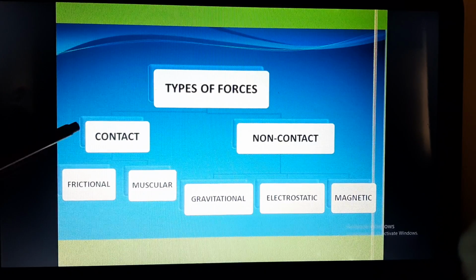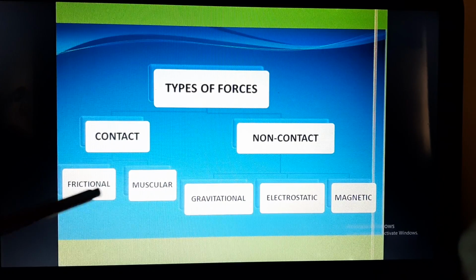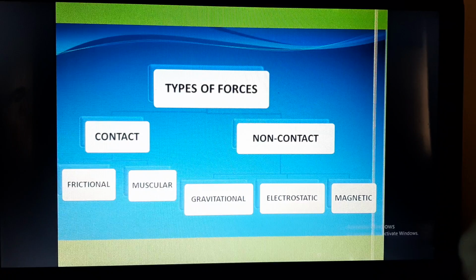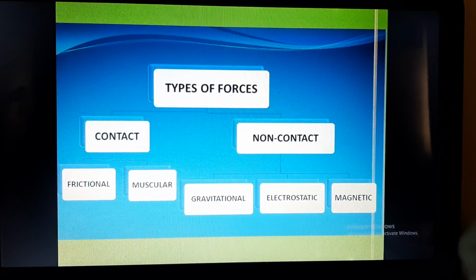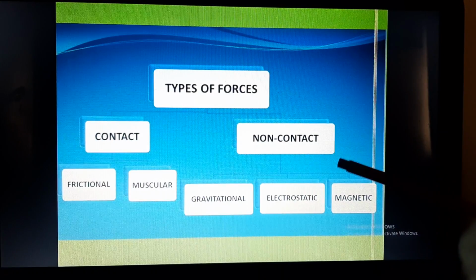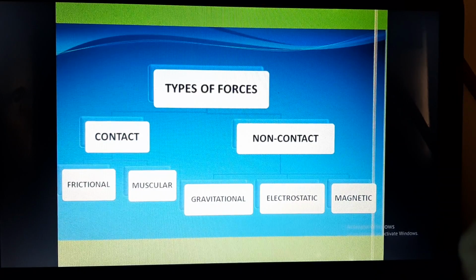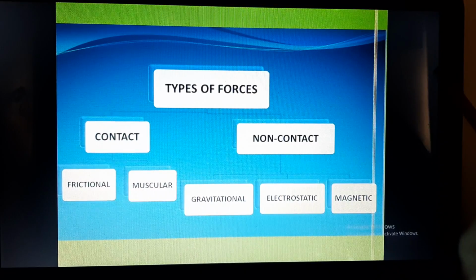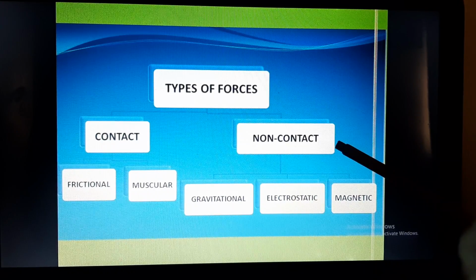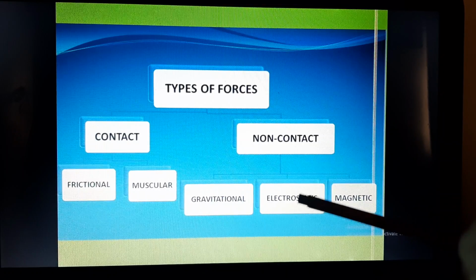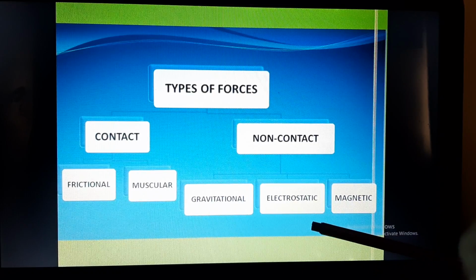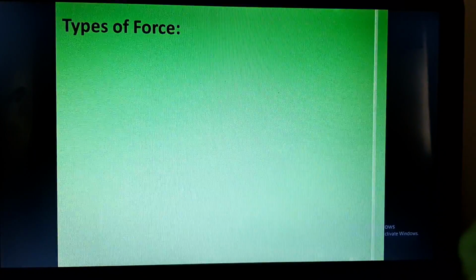Now contact force is of two types, frictional force and muscular force. Similarly, non-contact force is a type of force when there is no physical interaction between the object which is applying the force and the object which is receiving the force. So there is no physical interaction and there is no physical contact. So these kind of forces are gravitational force, electrostatic force and magnetic force. So let us discuss it in detail.